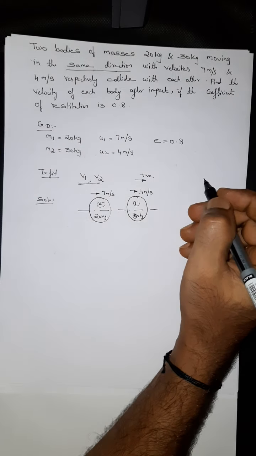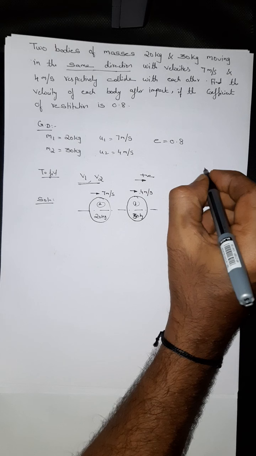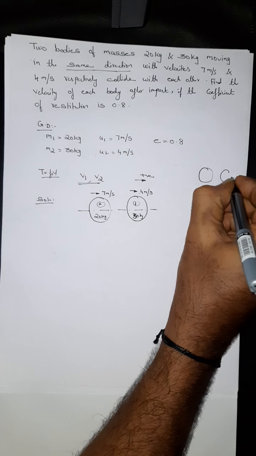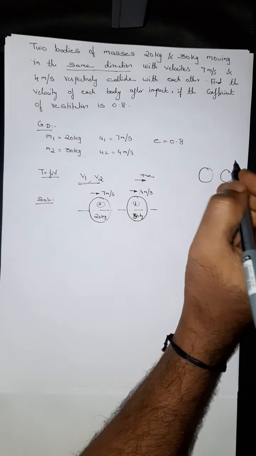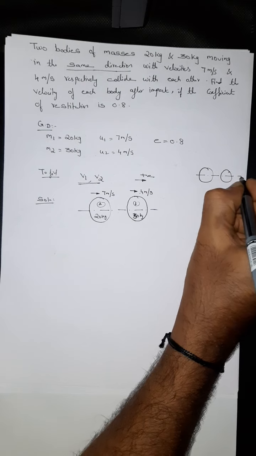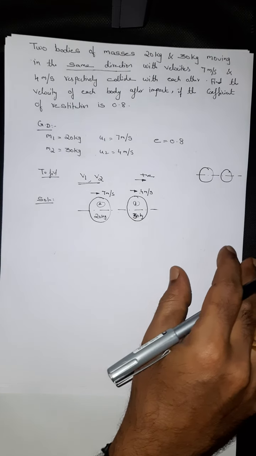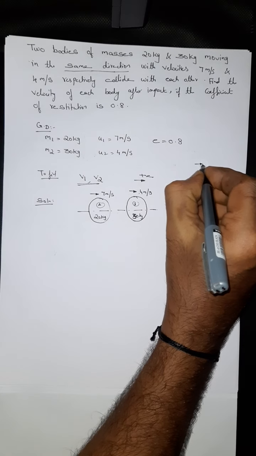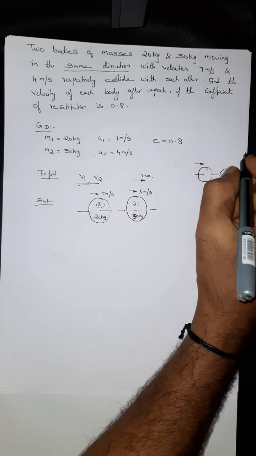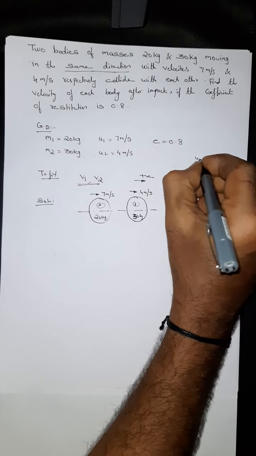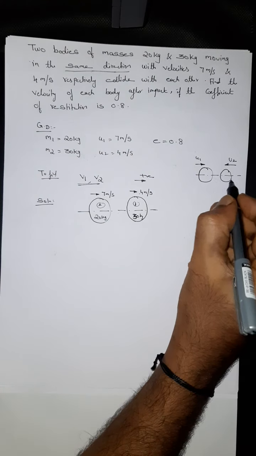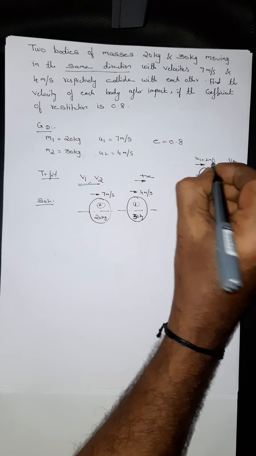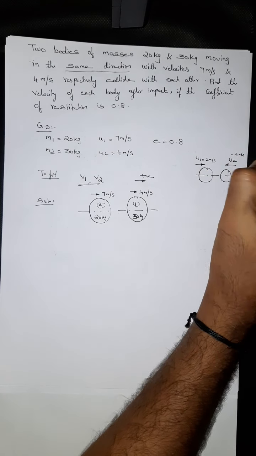For certain problems, if they specify one body is moving and the other body in the opposite direction, this is irrelevant to this problem, but let me just explain, so you would be in a position to solve the problem even if they twist the question. Suppose they mention the second body moving in the opposite direction. That means this is u1, this is u2 moving in the opposite direction. Say I assume 2 meter per second and 4 meter per second.